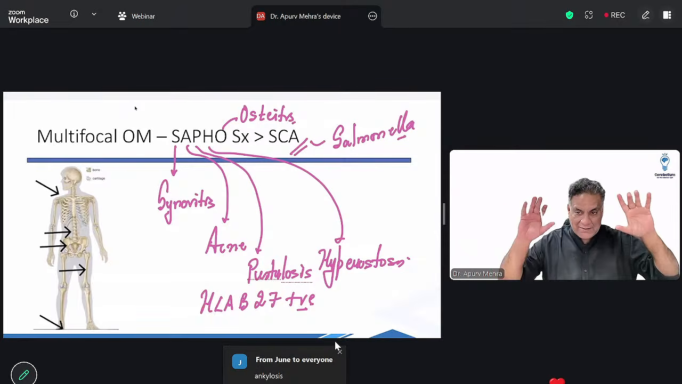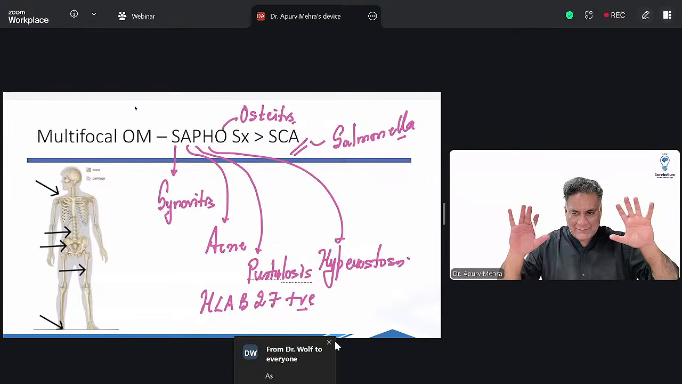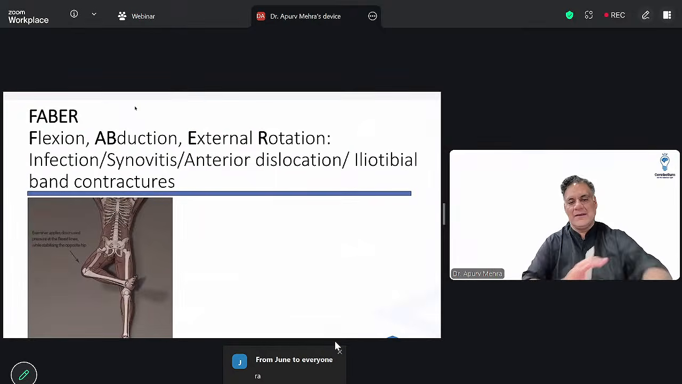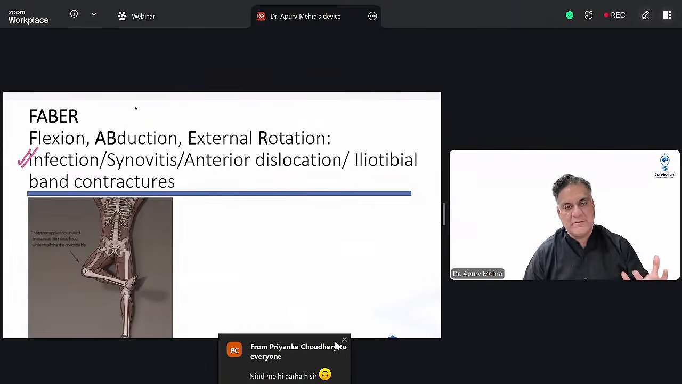Young female, bilateral hand pain, morning stiffness. Come on. Young female, bilateral hand pain, RA, rheumatoid arthritis. All right, that's important. Now, in lower limbs, if there is a joint infection, infection of the hip joint, there will be a position of flexion, abduction, external rotation called FABER.